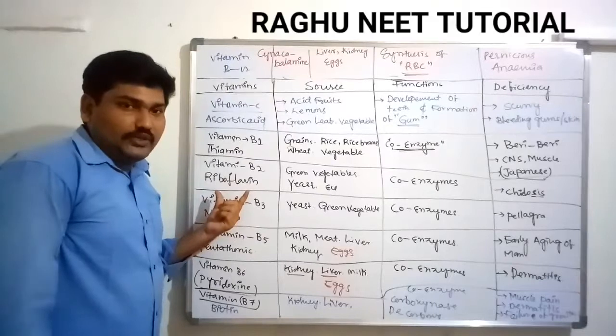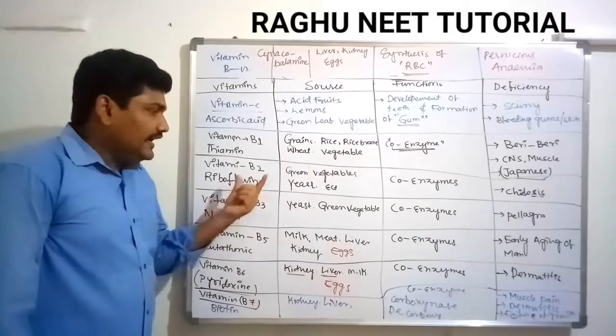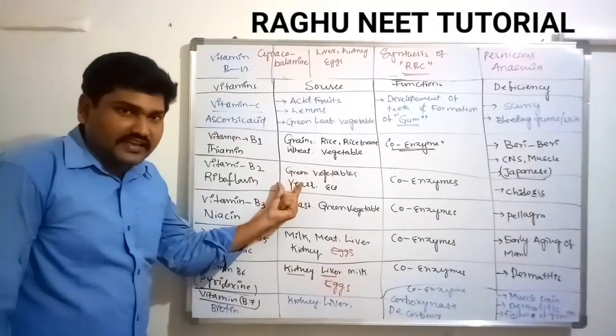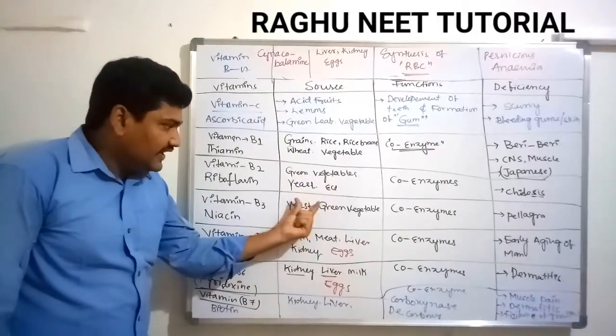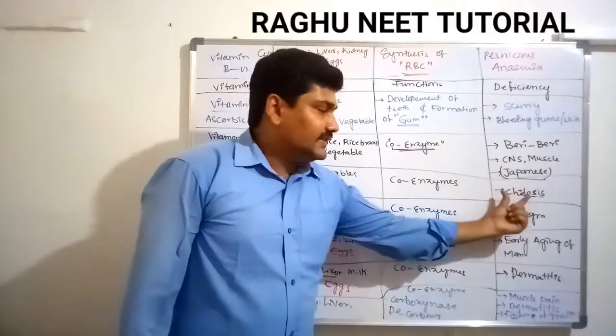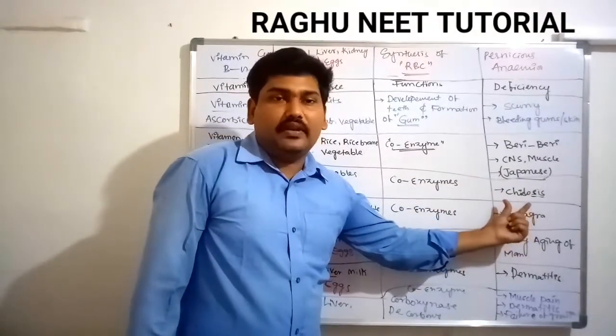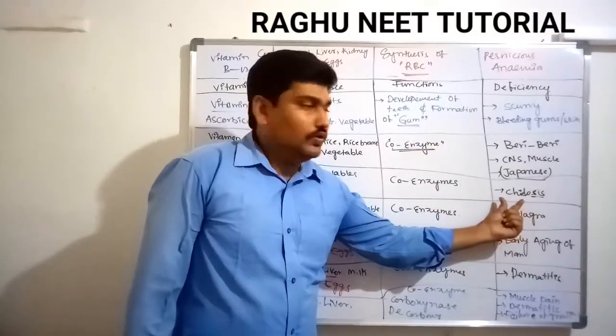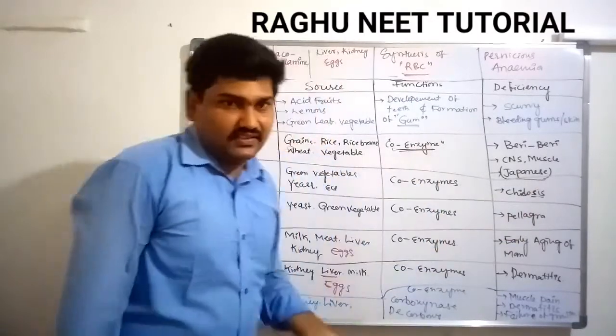Vitamin B2 is called riboflavin. It is available in green vegetables, yeast, etc. It also acts like a coenzyme. What is the deficiency of vitamin B2? It causes cheilosis.